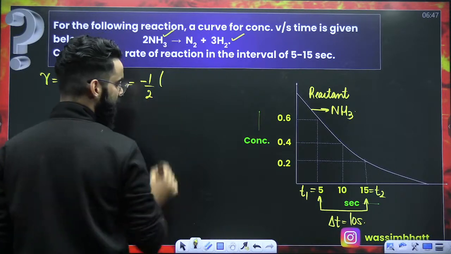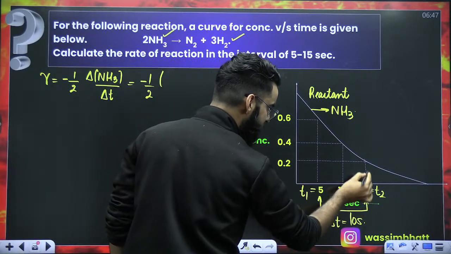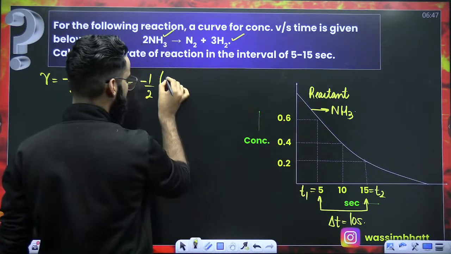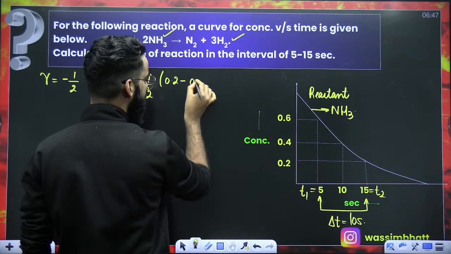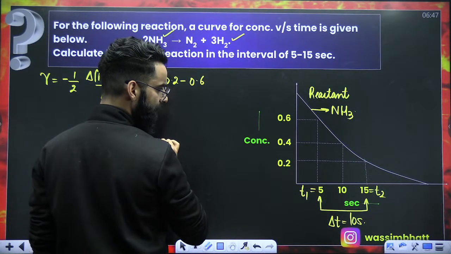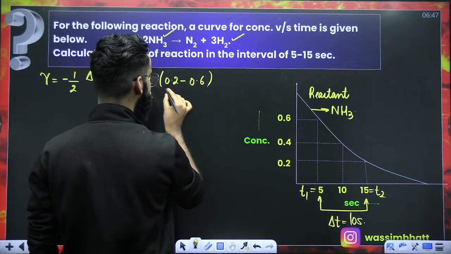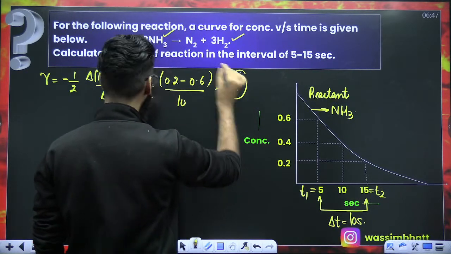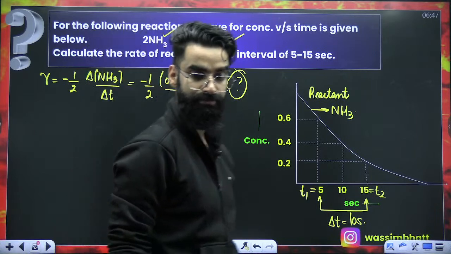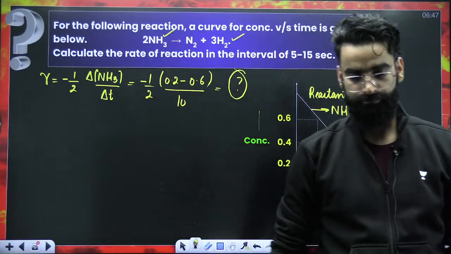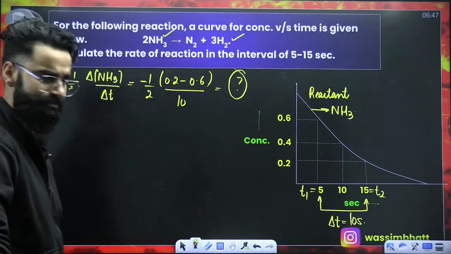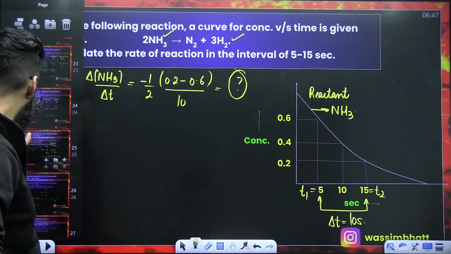That's going to be the final concentration of NH3 minus the initial concentration of NH3. Final concentration of NH3 is 0.2. Initial concentration is 0.6, divided by the time interval, which is 10 seconds. Now solve it. Get the value of the rate of reaction. That's all. That's something which we're supposed to calculate. That's it. Nothing else. Isn't it simple, people?